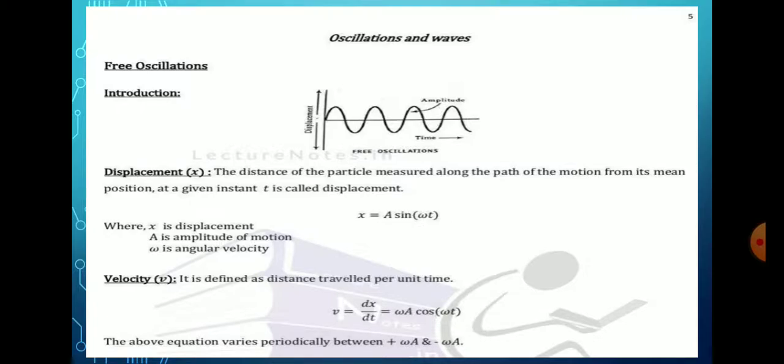Let us consider one particle. When we apply some force, it goes to one position, returns to the mean position, and goes to another position. The best example of oscillations is the simple pendulum. In that bob, we have to apply an external force. It moves from one position to another position. That is known as the to and fro motion, and that motion is known as oscillations.